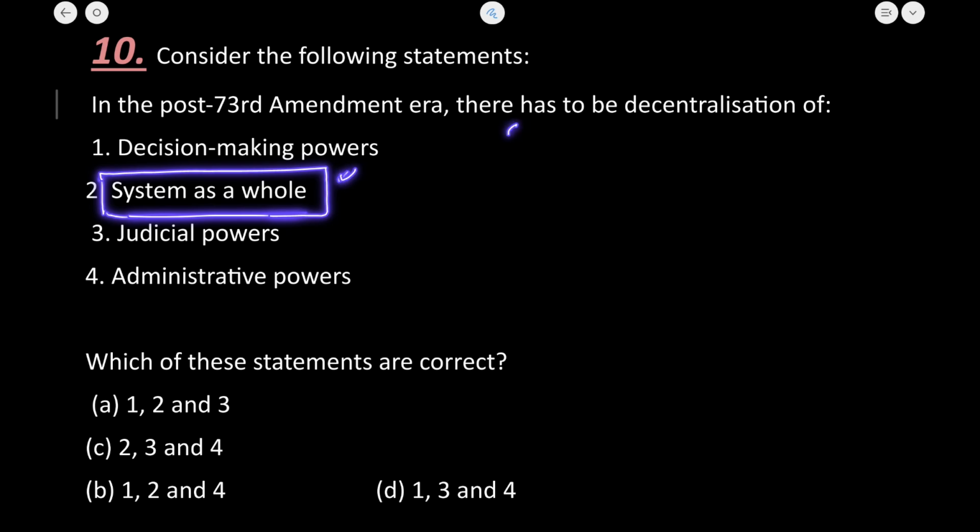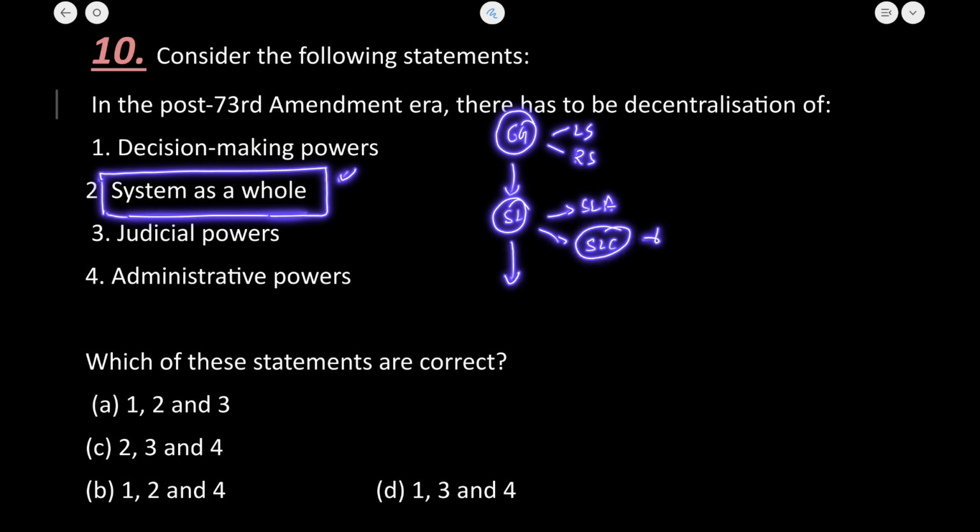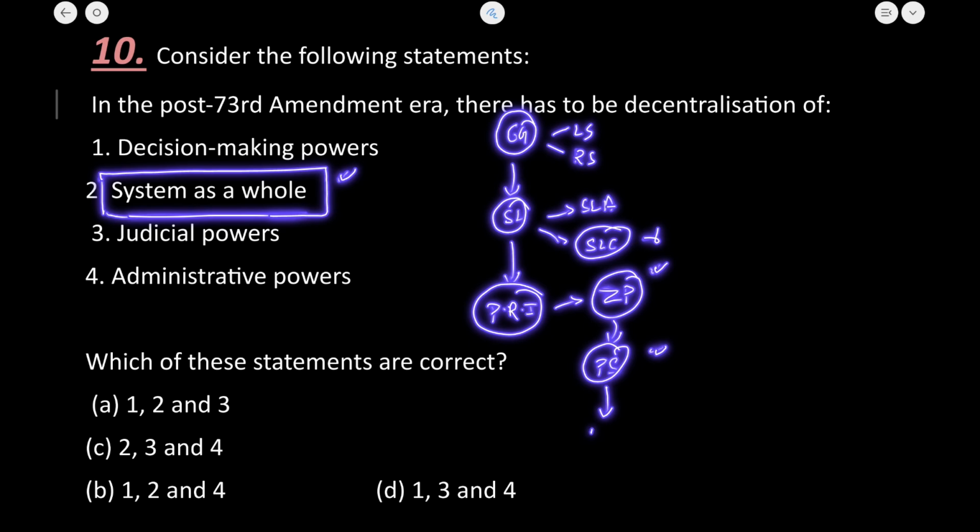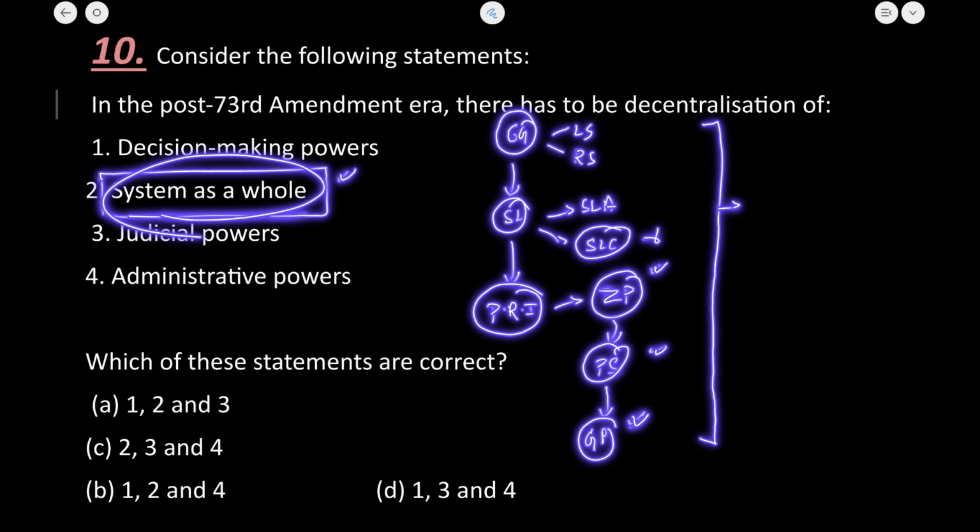Absolutely. In the central government there is Lok Sabha, Rajya Sabha. Then when we come to the state legislature, there is the state legislative assembly and there is the state legislative council in 6 states. Beneath there are Panchayati Raj institutions, that are PRIs, in which there is Zilla Parishad at the district level, then there is Panchayati Samiti at the intermediate level, and then there is Gram Panchayat at the lowest level of the Panchayati Raj institution.